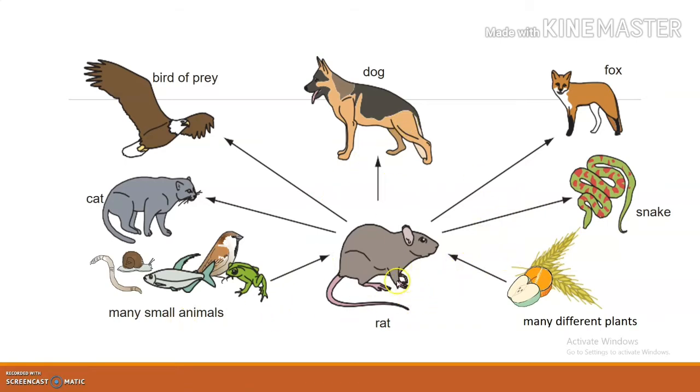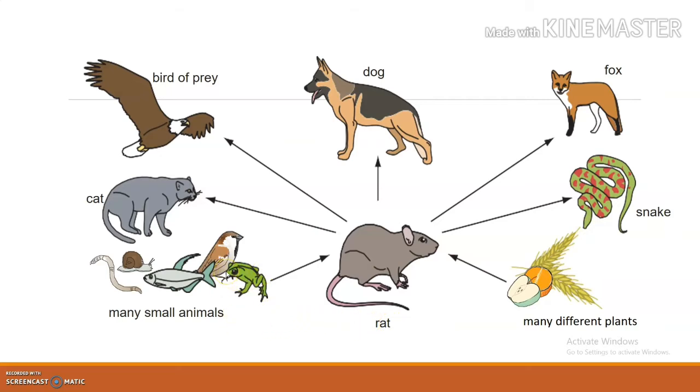So here you can see that rat eats small animals, right? And it also eats different plants. So it is eaten by cat, it is eaten by snake. So you can see all of the animals. It's a complex food chain. So this is an example of a food chain which you can see in your textbook.